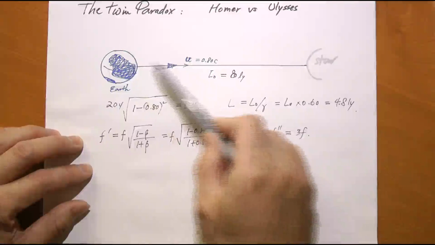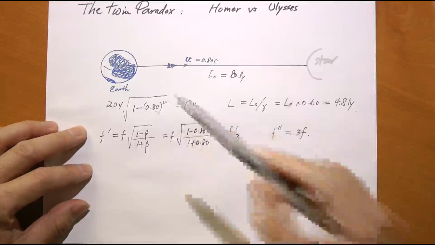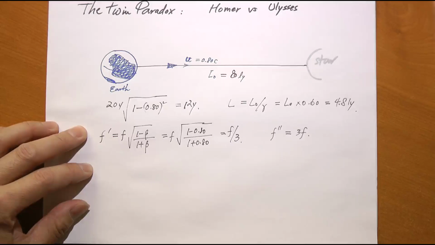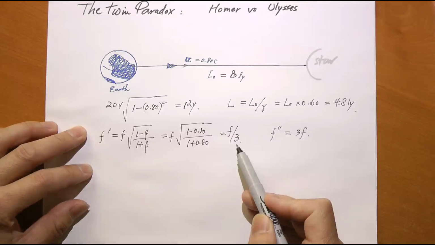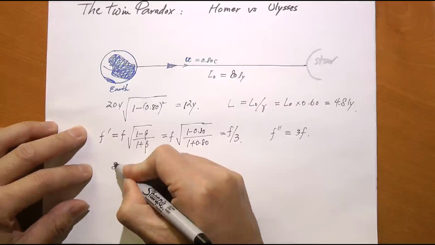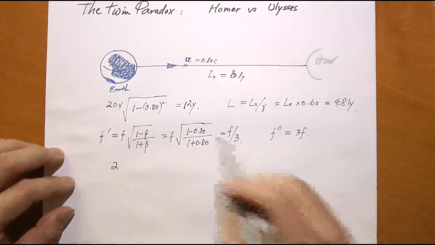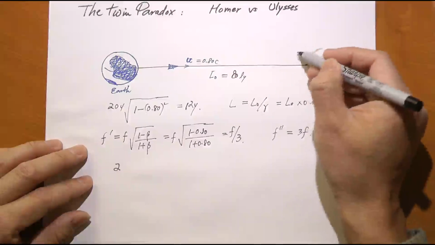Well, he spent 6 years going from here to there. During that 6 years, he's going away from the source, which is Homer, and therefore he received the frequency of 1/3 signal per year. So that is 1/3 of signal per year times 6 years. That's a total of only 2 signals before he reaches that star. So he says, okay, so Homer has only aged 2 years because I only received 2 signals from him.